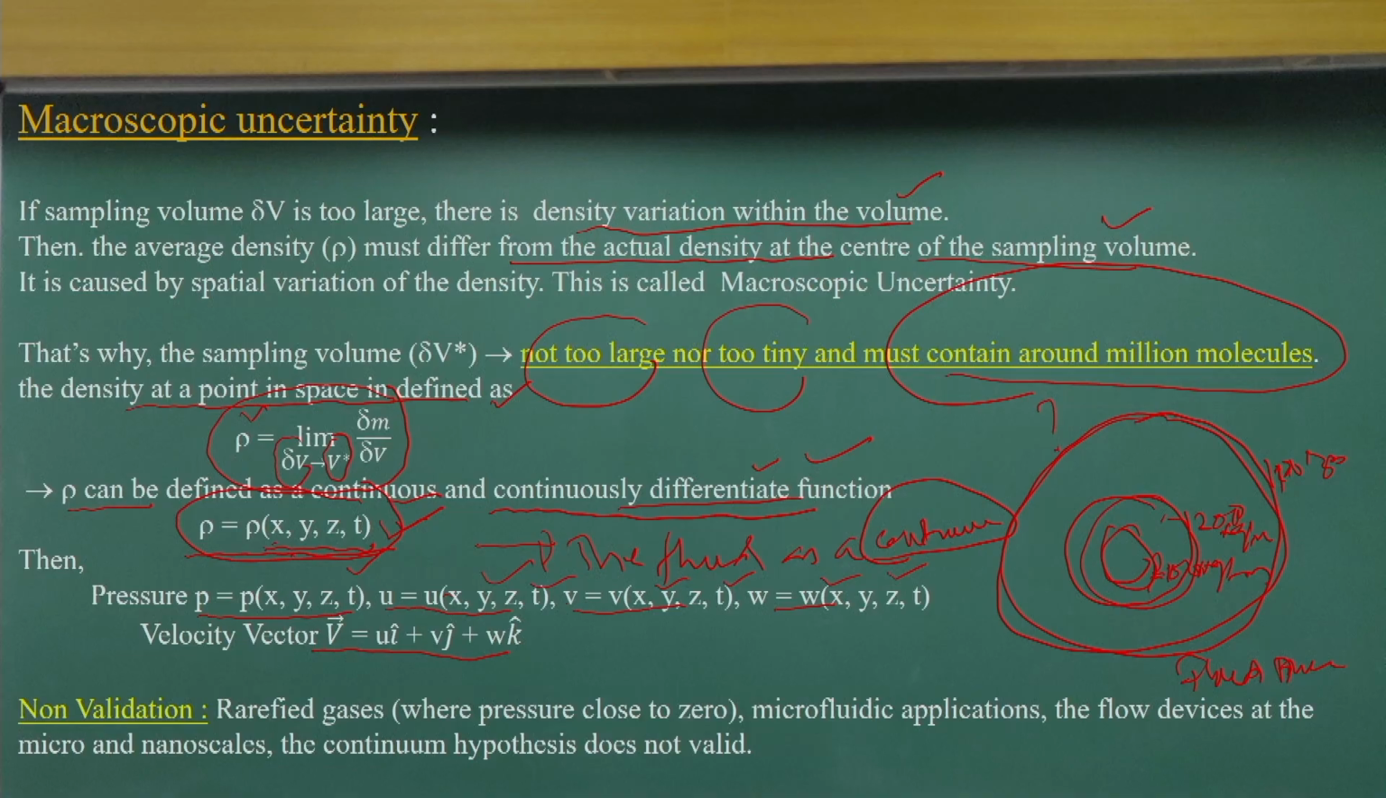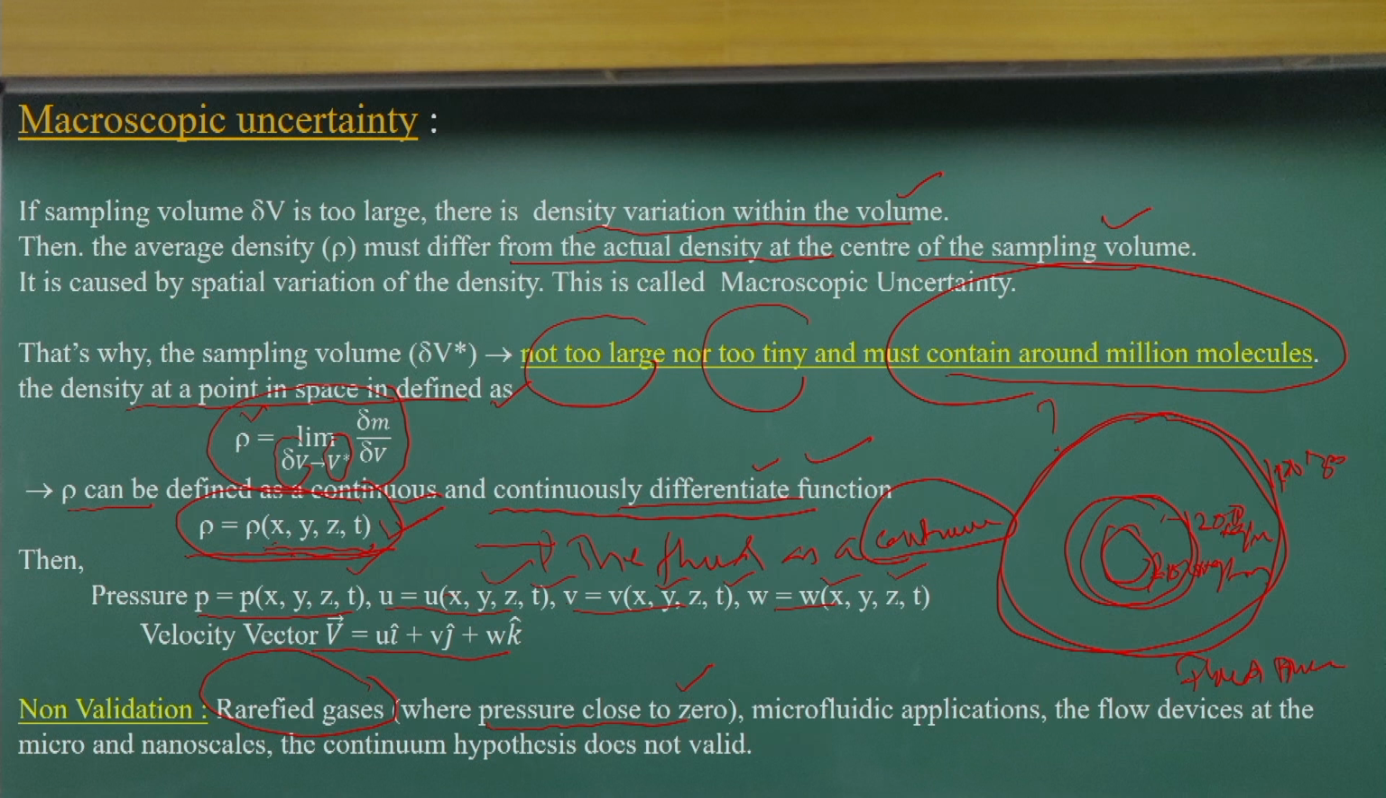But in some cases we cannot apply the continuum hypothesis to a fluid. For example, if you go to very high altitudes in space, you will see that the pressure comes very close to zero. That is what we call rarefied gas conditions, where the pressure is very close to zero.